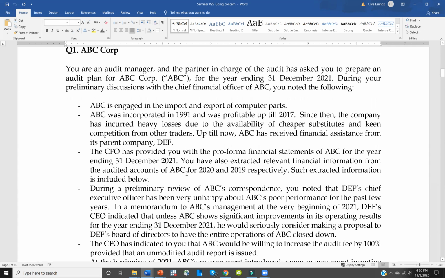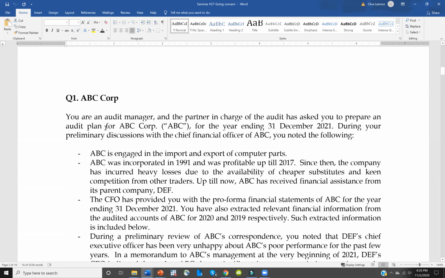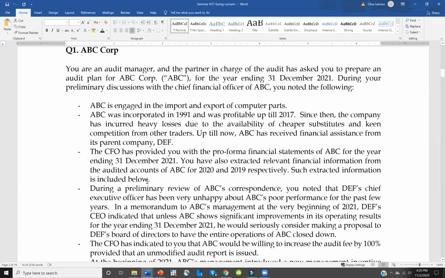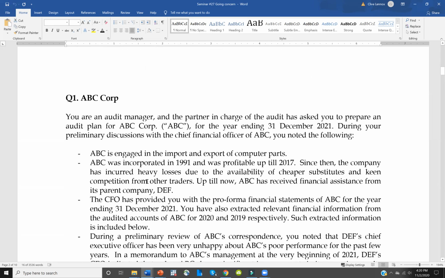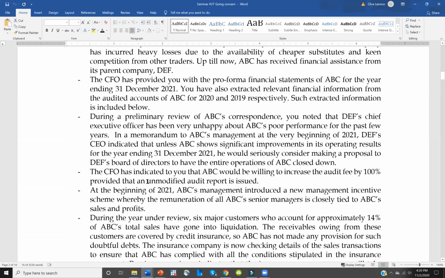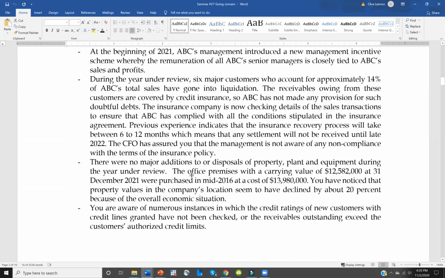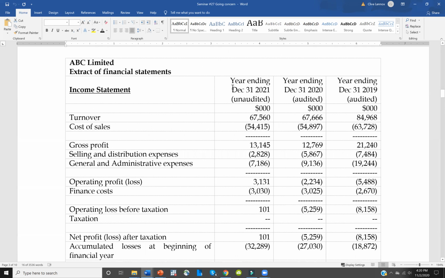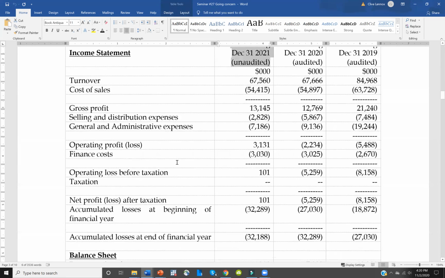So what are the questions we're going to cover in the class? Well, question 1 is about a company called ABC Corp. I want you to suppose that you're an audit manager and the audit partner has asked you to prepare an audit plan for the company. The company has obviously some financial distress issues because that's why it's on the going concern topic. So you can read through these pieces of information. Here's an extract of the financial statements, including the unaudited financial statements for the year that you are going to audit.